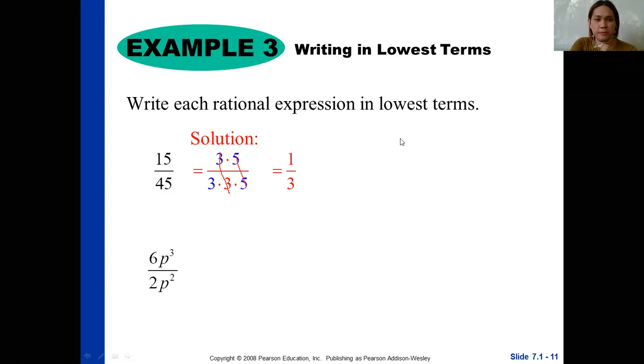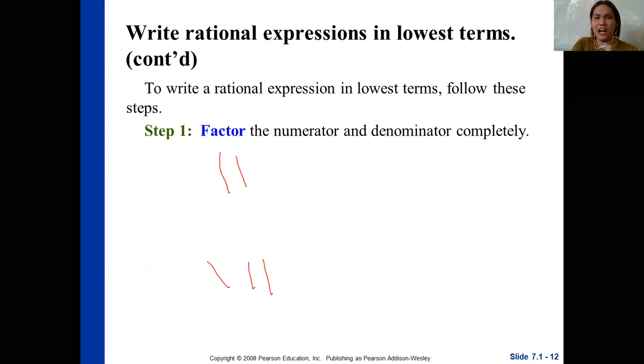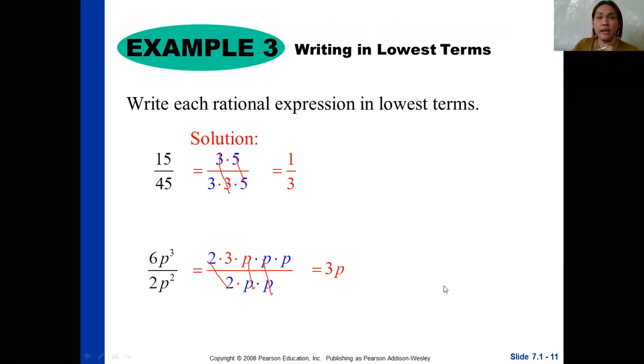Okay, next, 6p cubed over 2p squared. So we are going to factor them. 2 times 3 times p times p times p. Then we have 2 times p for your denominator. So cancel the common factors. Then what will be left are 3 and p. So we will just multiply them. That gives us 3p. Easy, right? So that's how we write the rational expressions in lowest terms.